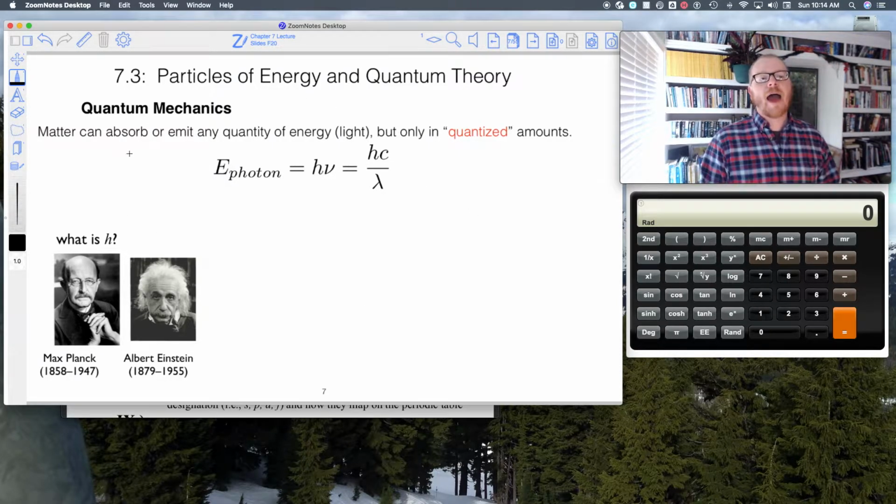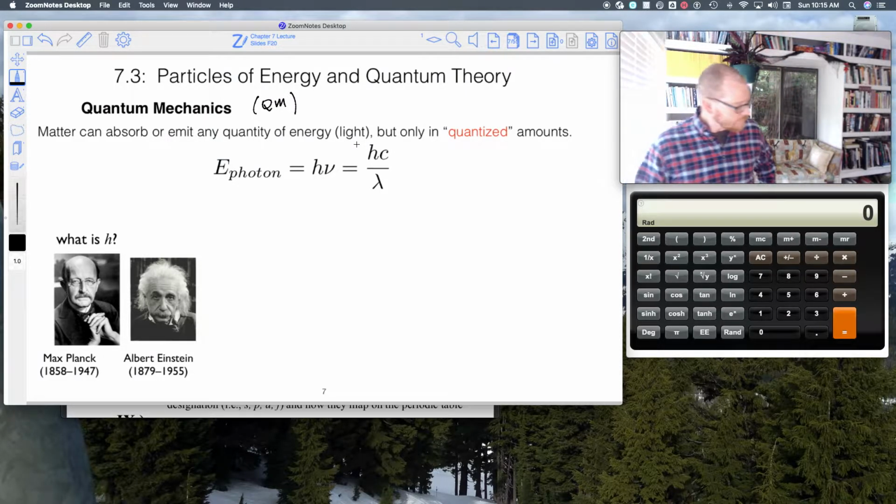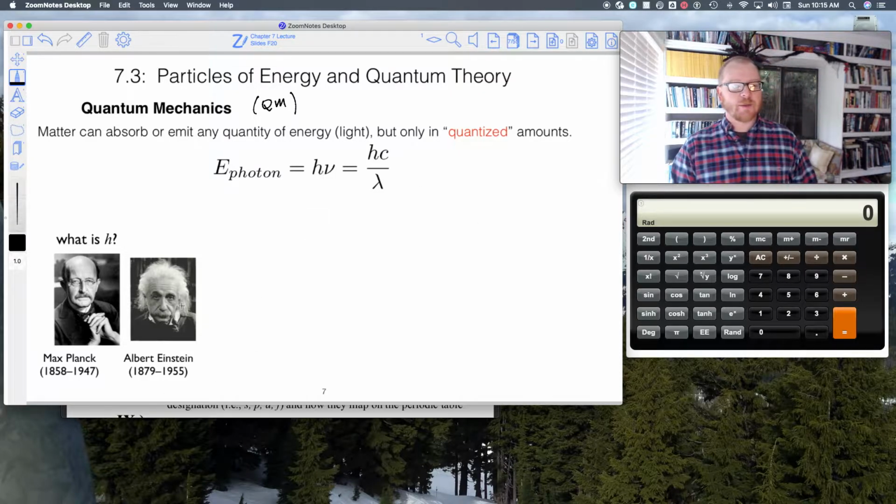So matter can absorb or emit any quantity of energy, but only in quantized amounts. This is the basis of the theory of quantum mechanics, or what you'll often hear me say, QM, or quantum theory, okay? Two very famous gentlemen, Max Planck and Albert Einstein, came up with this idea, and also came up with this famous equation, E photon.